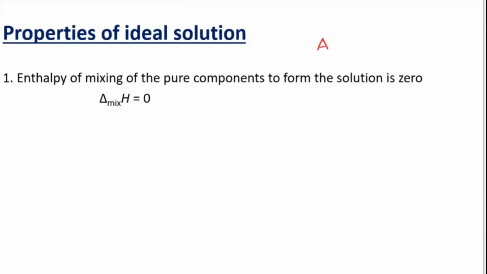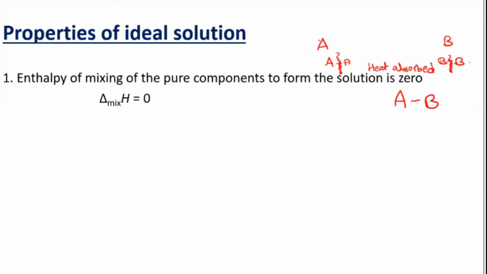Okay, so there is A liquid and then you have a B liquid. Now between A and A there will be some interaction, and between B and B there will be some interaction. Now how do you find enthalpy of mixing? Initially between A and A there is interaction, and between B and B there is interaction. When A and B is formed, there will be one force of attraction. So now when the solution is being formed, the A-A bond has to break, and between B and B the bond will start breaking. So in this case they will absorb the heat energy. So heat is absorbed in this case.